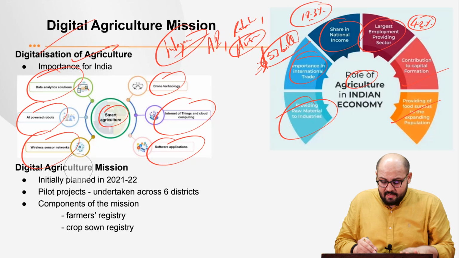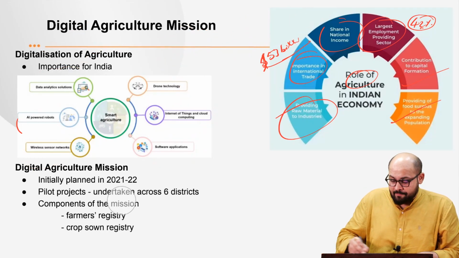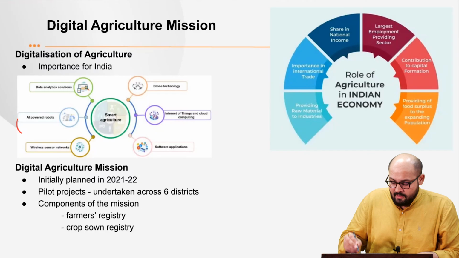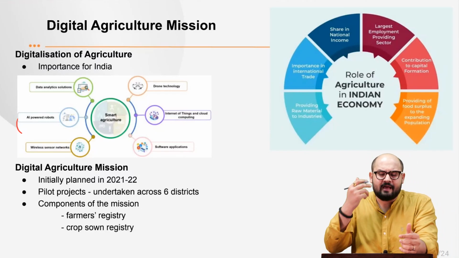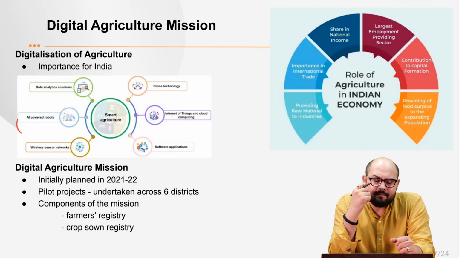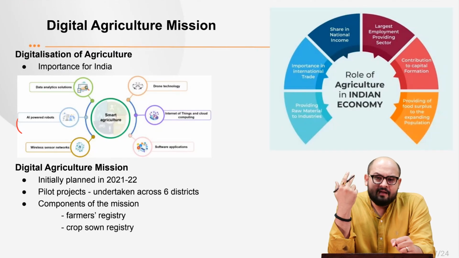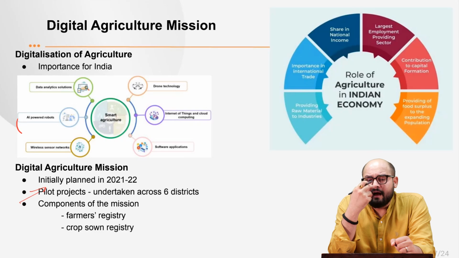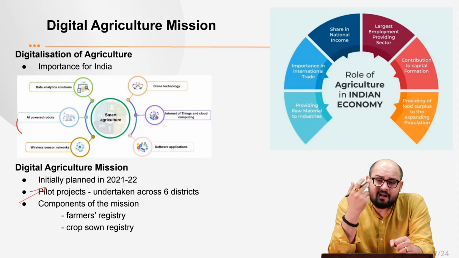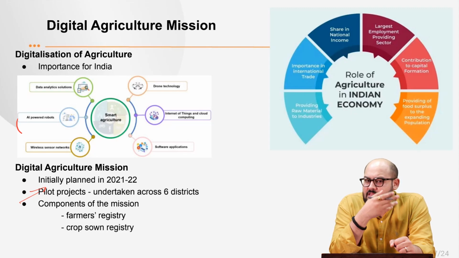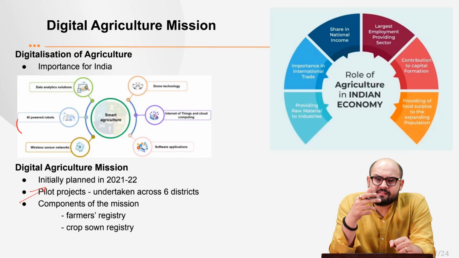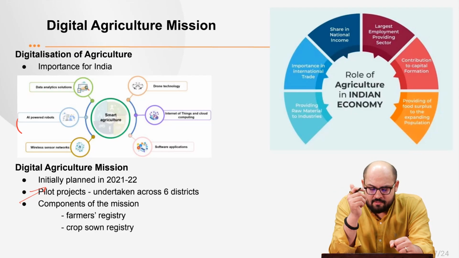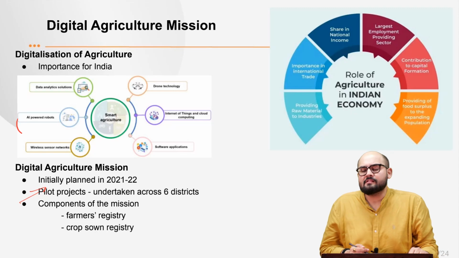Now, this Digital Agriculture Mission was initially planned in the year 2021-22, but it could not take off because of the COVID-19 pandemic, and that's the reason the government is now focusing on implementing it. Pilot projects are already being undertaken in 6 districts in states like Gujarat, Tamil Nadu, Uttar Pradesh and Maharashtra, and on the basis of these studies, we will see the furthering of the mission. Primarily, the components of this mission are 2.